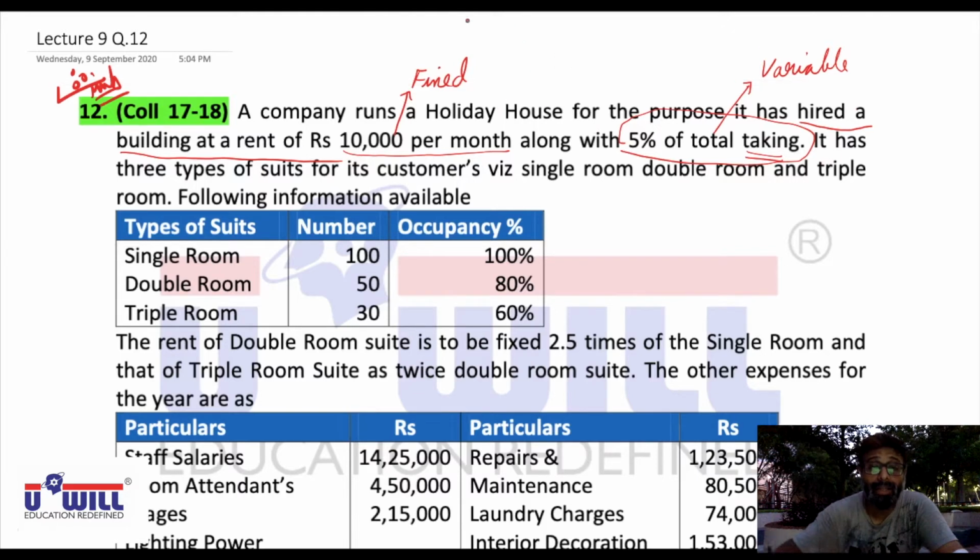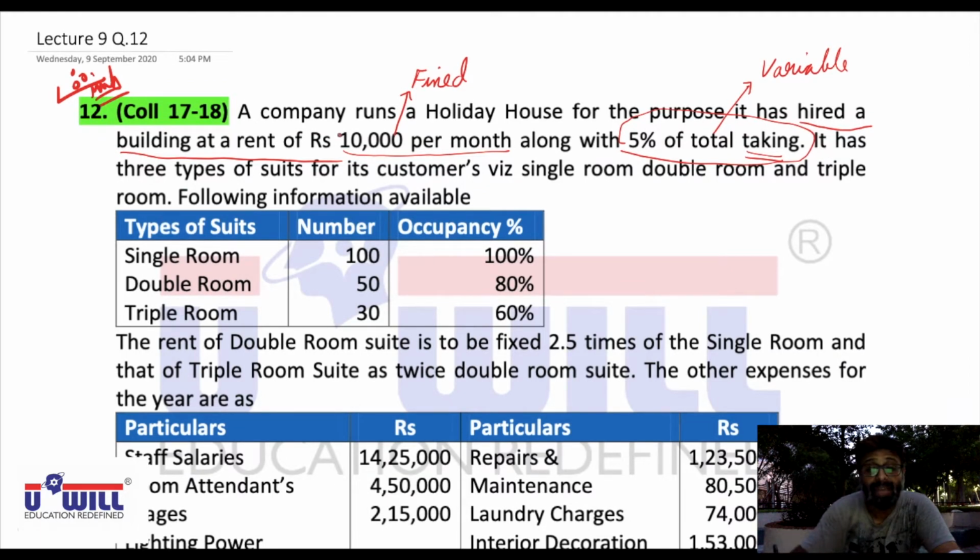Look at it once again. A company runs a holiday house. For the purpose, it has hired a building at a rent of rupees 10,000 per month, that is the fixed rent, and 5% of total takings, that is a variable rent. So, in two different ways, the rent will be payable. One is 10,000 per month, means yearly 10,000 into 12, 1,20,000. The other is 5% of total takings. So, whatever is the total collection of the hotel, 5% of that will be given to the owner of the building as a part of rent. So in short, the owner of the building is also sharing in the profits of the business.